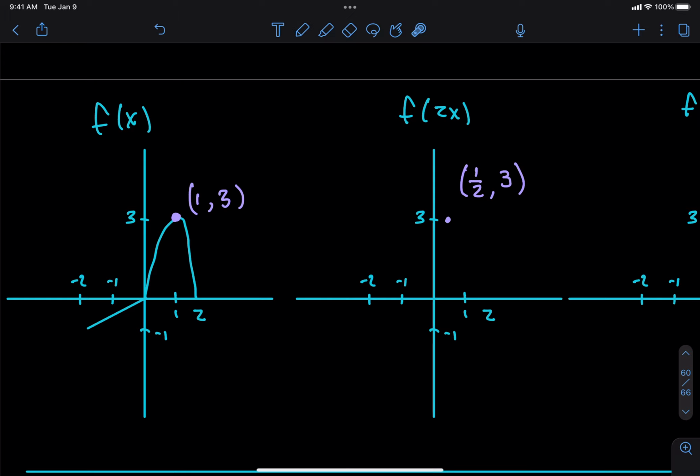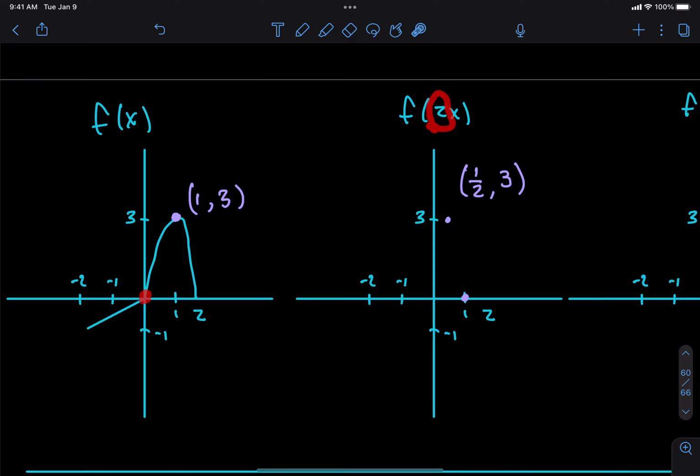And how about the point (2, 0)? Where's it going to go? It's going to go to (1, 0). And how about the point (0, 0)? Is it going to move? No, why not? Yeah, but I still have to divide the x coordinate by 2, right?